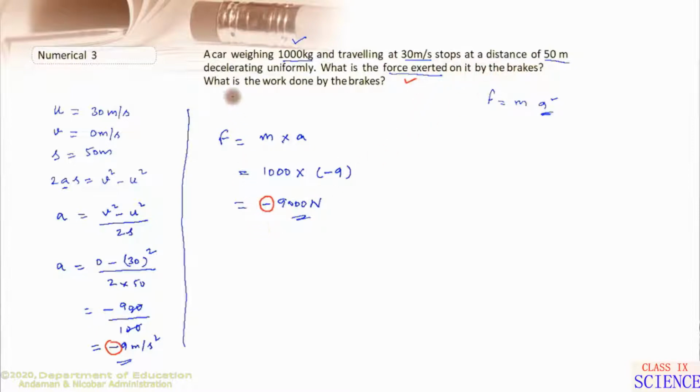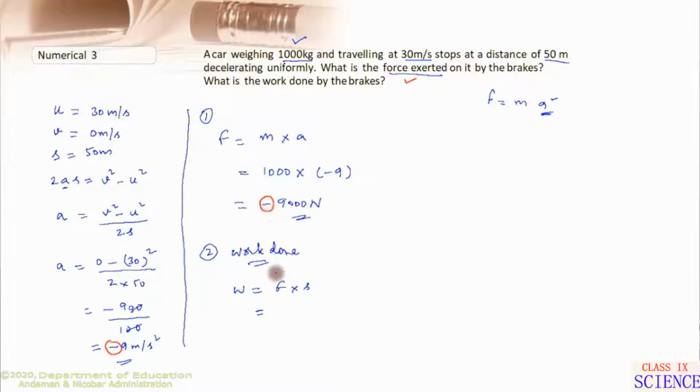Now the next quantity we need to find is work done. First thing we have found out, right? Secondly, we have to find work done. In order to find the work done, we know that the formula of work done is W is equal to F into S, right? Here we know that the force we have just now found out is 9000 Newton.